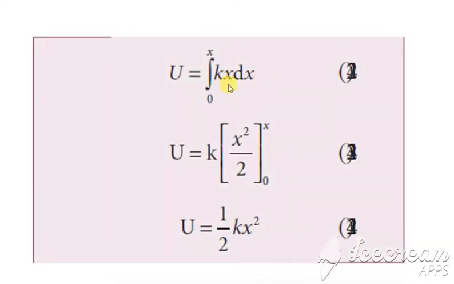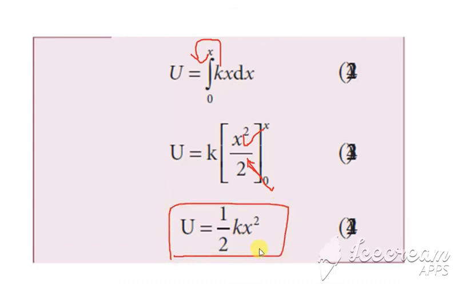Now same way as before, we just do the integration. F is equal to Kx into dx cos theta, which is considered to be 1, and taking k outside, we get the integration of x into dx. What is the integration of x into dx? It is x square by 2. Same way apply the limits, upper limit minus lower limit 0, and so we are getting just x square by 2. So we are writing it as half k x square. This is the value for elastic potential energy.